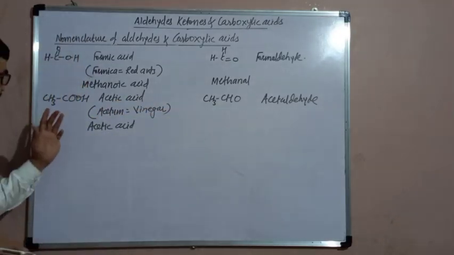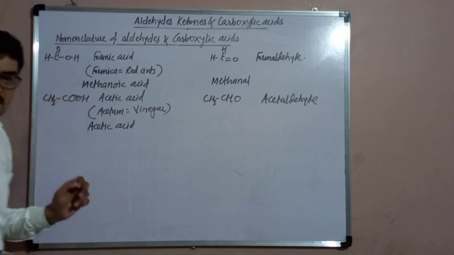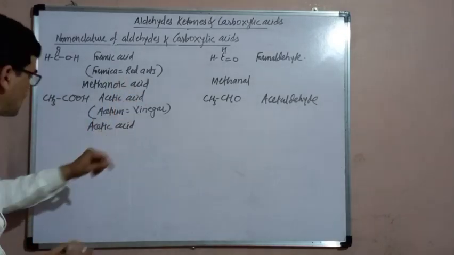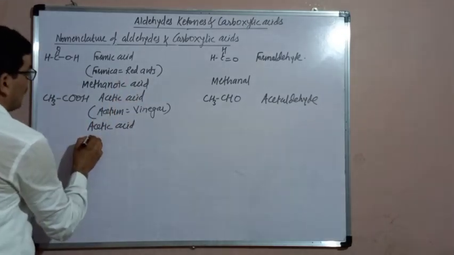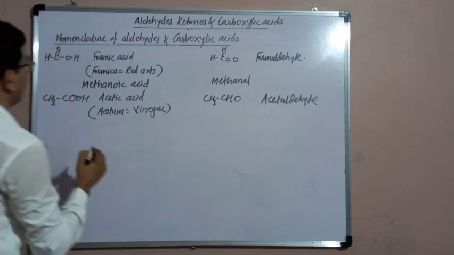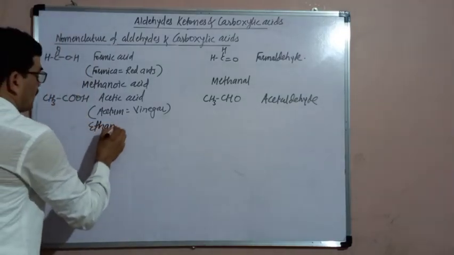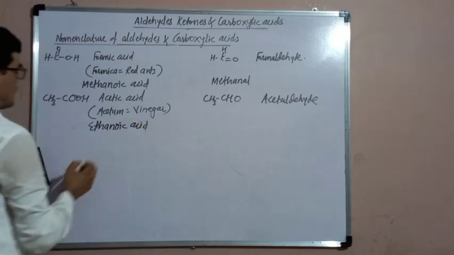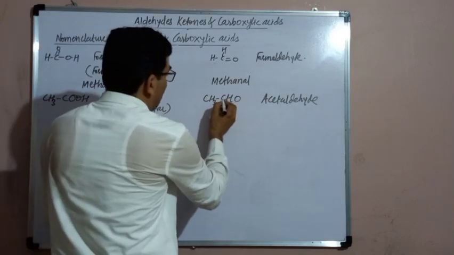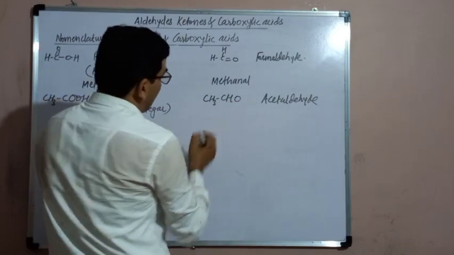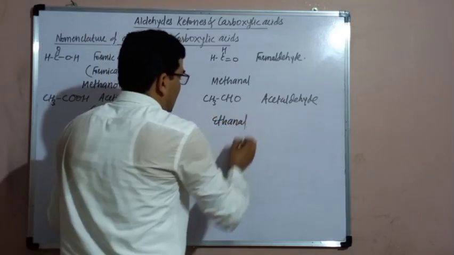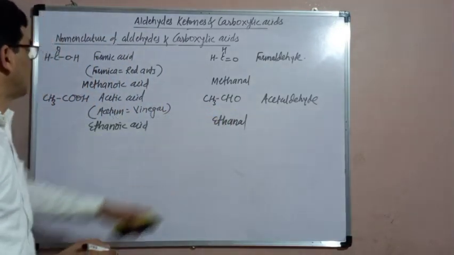Now, the IUPAC names. Here two carbon atoms are there and therefore the parent alkane will be ethane. From the name of ethane, the ending e is replaced by oic acid and therefore its IUPAC name becomes ethanoic acid. Similarly here, the parent alkane is ethane. From ethane, when e is replaced by al, we get ethanal. So ethanal is the IUPAC name of this aldehyde.